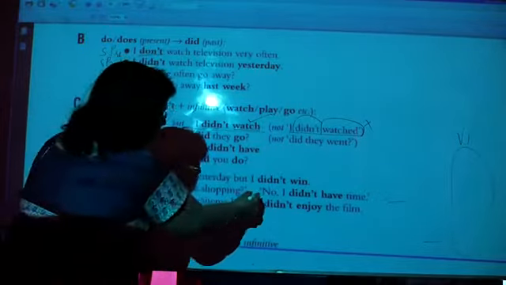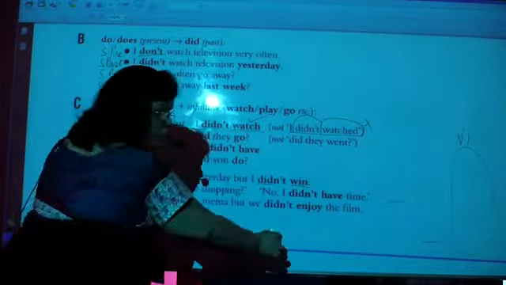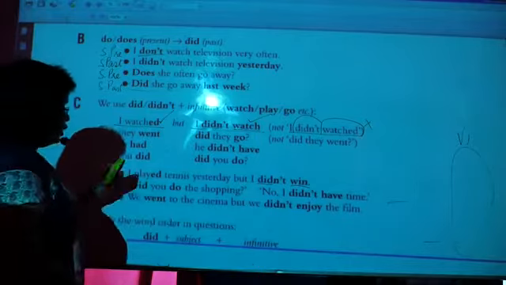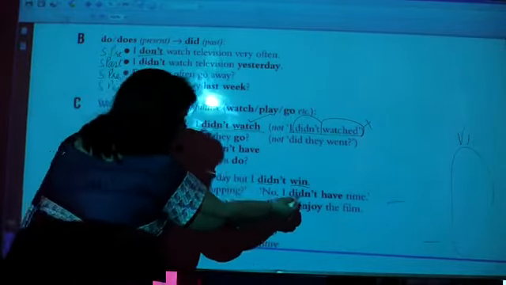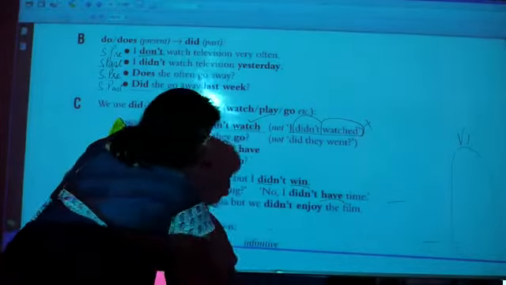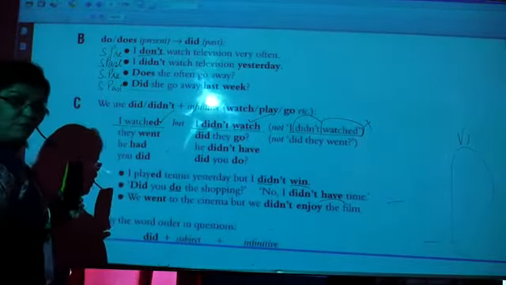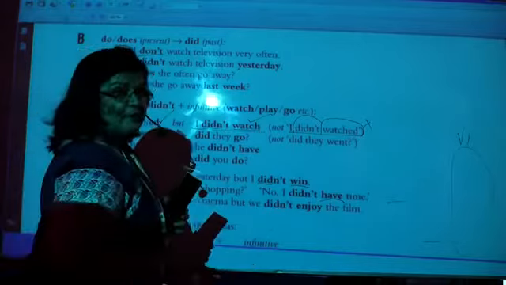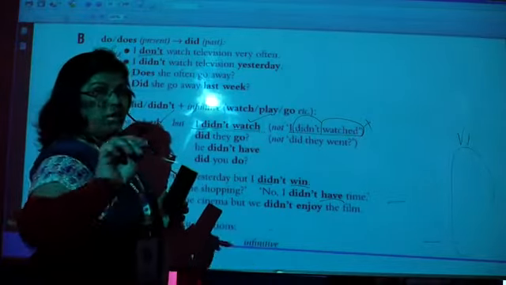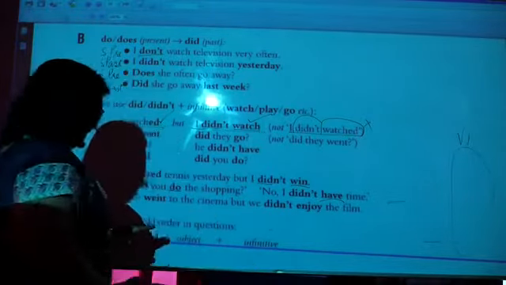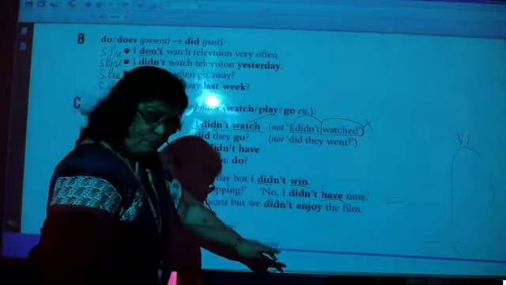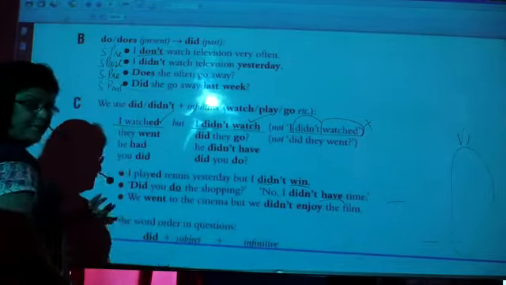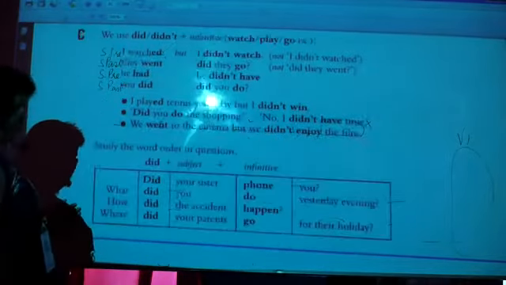See, with did, they have used the first form. Did you do the shopping? No, I didn't have. Have is present form, and the past form of have is had, H-A-D. We went to the cinema, but we didn't enjoy the film. Again, enjoy is first form.